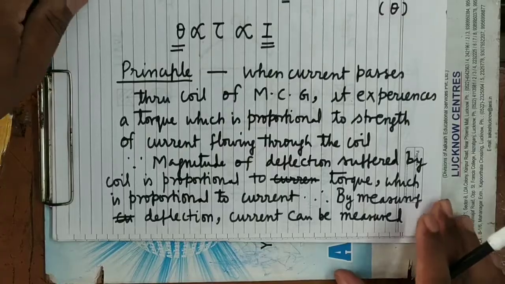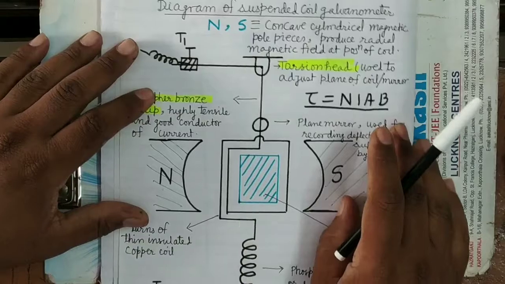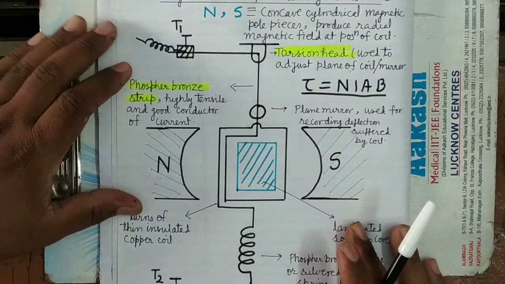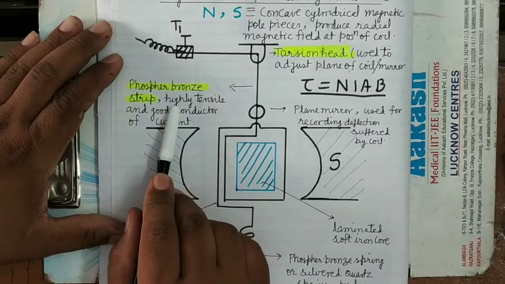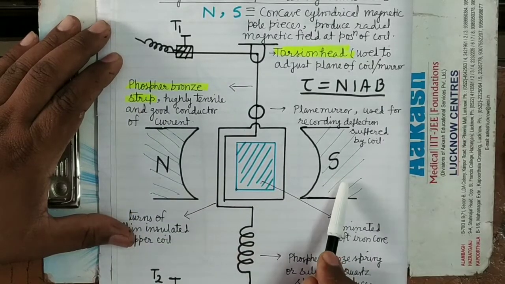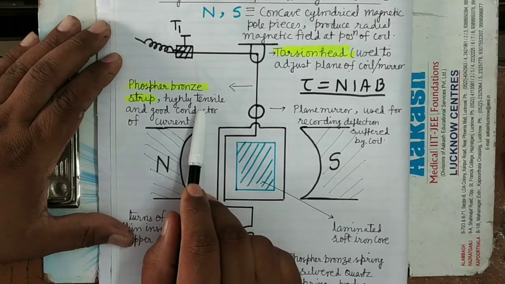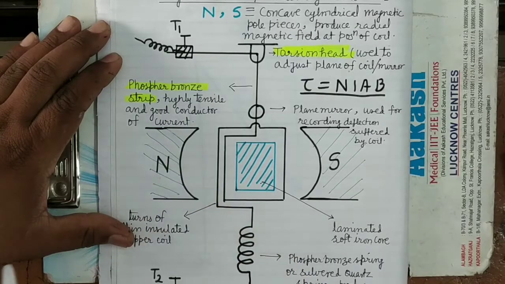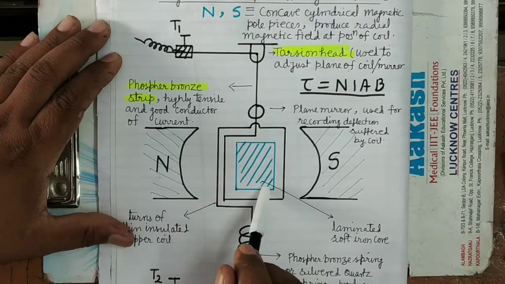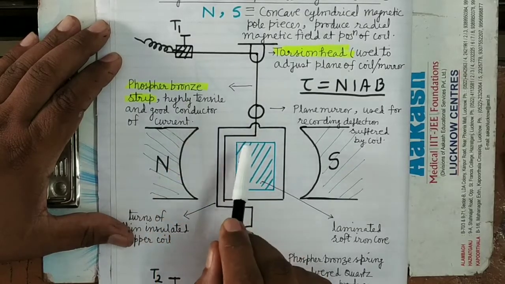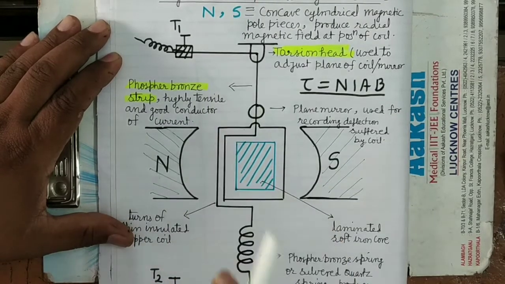Now already I have told that moving coil galvanometers are of two types. One is the suspended coil galvanometer, in which the coil of the galvanometer is suspended with the help of a phosphor bronze strip in between two magnetic pole pieces. This phosphor bronze strip is highly tensile and a good conductor of current. Highly tensile, therefore it bears the load of the coil, and it does not break on rotating the coil, because when the coil rotates there will be a twist produced in the strip.